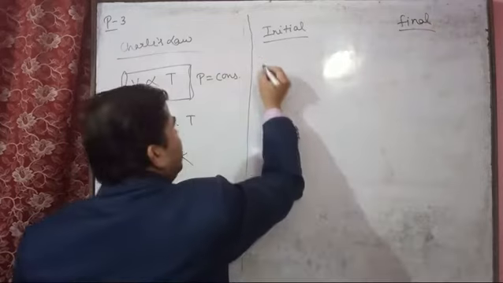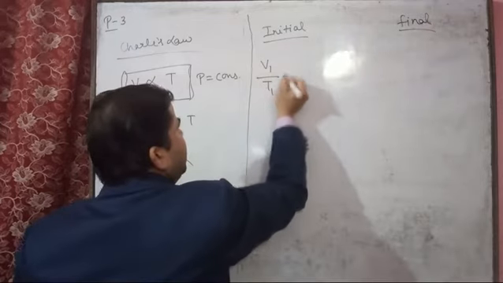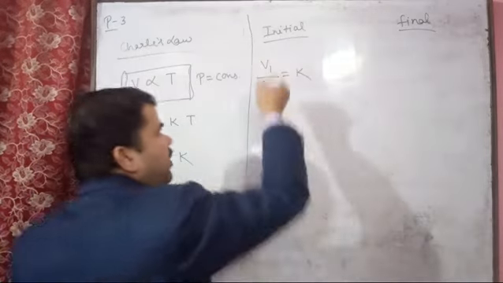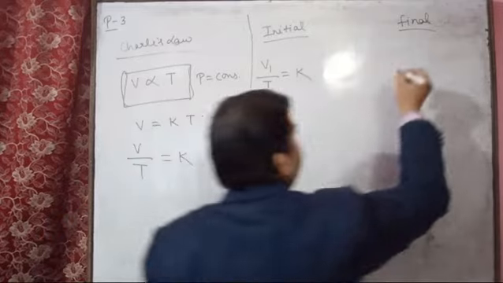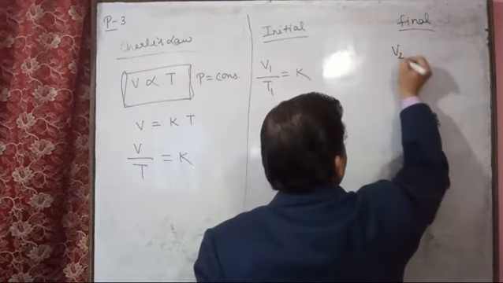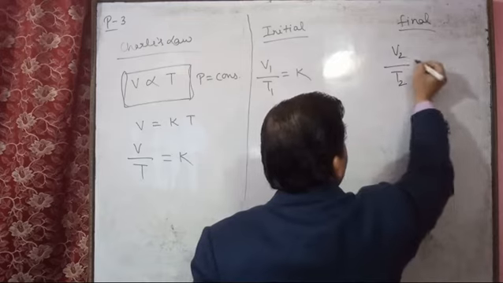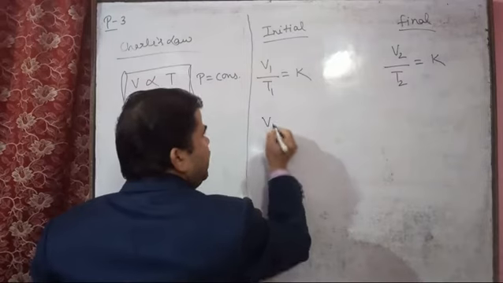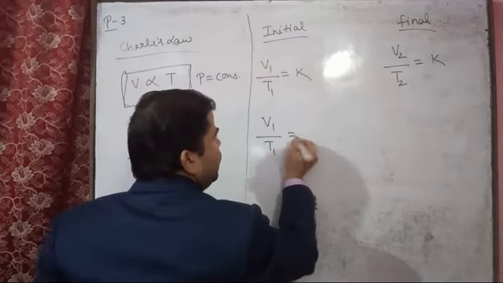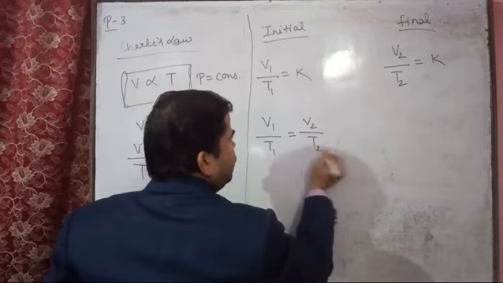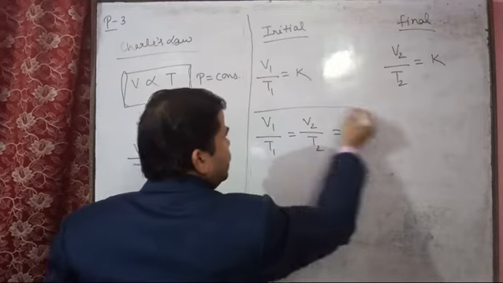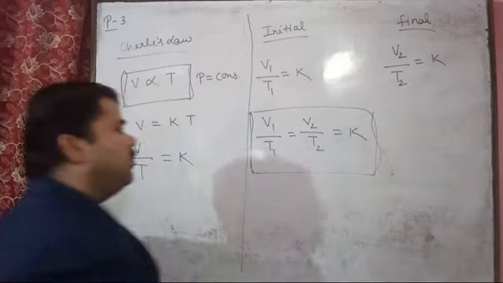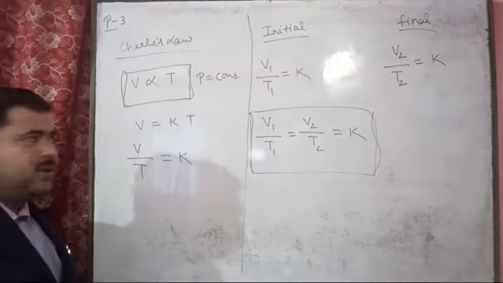So here we can write V1 upon T1 equal to K. Here K is the constant. K means constant here. And also for the final condition we can write V2 upon T2 equal to K. Then K is the same. So we can write V1 upon T1 equal to V2 upon T2 equal to K. So this is the Charles law equation.